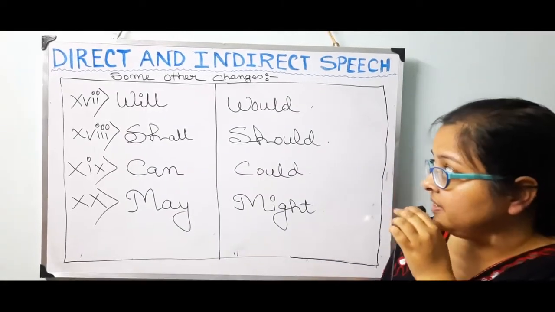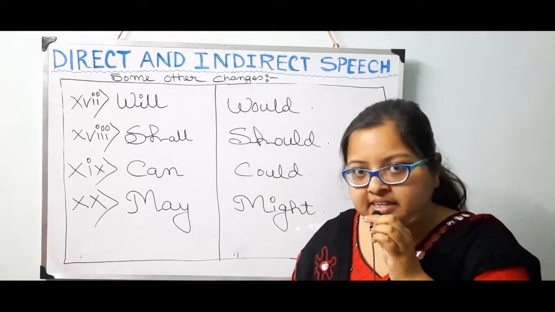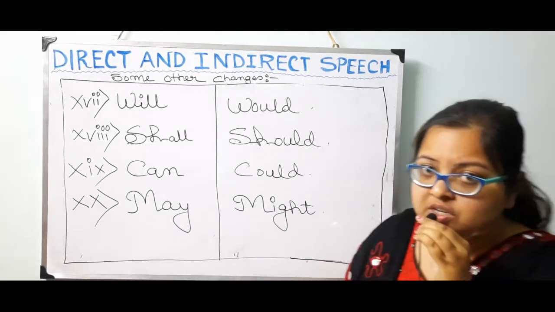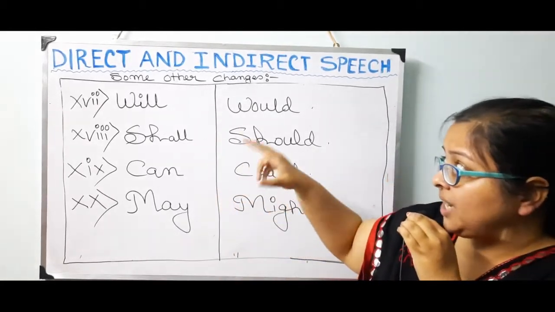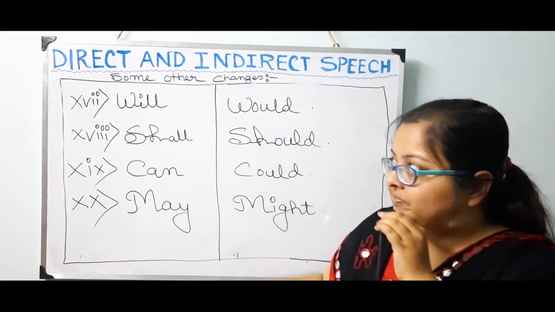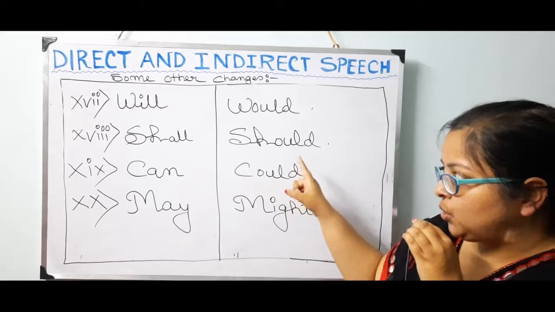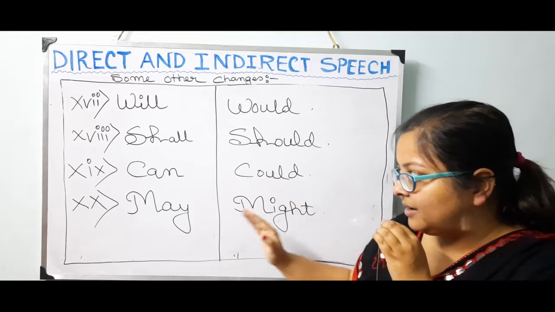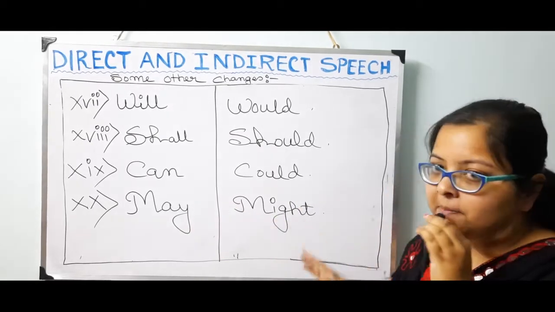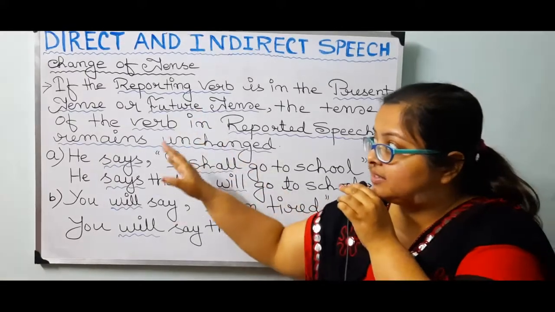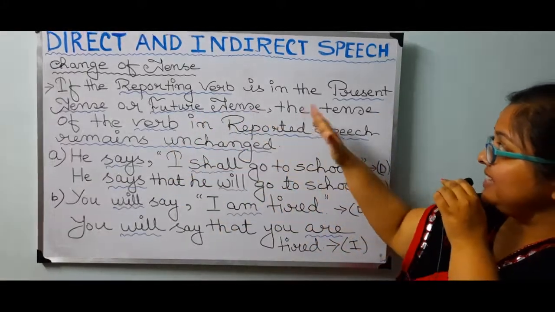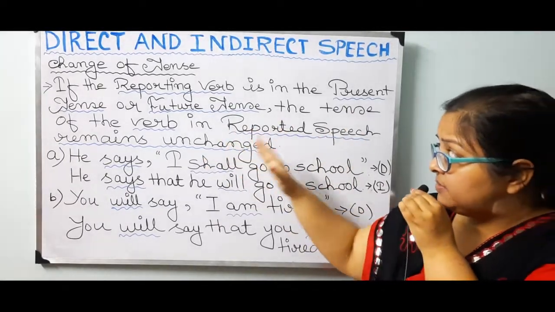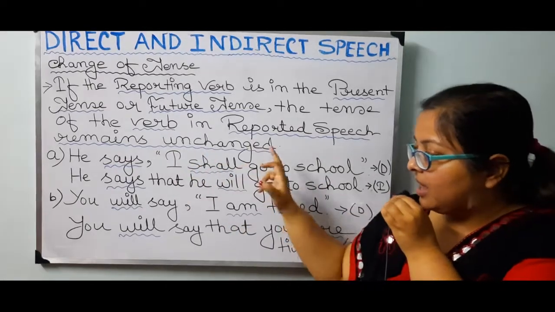If the reporting verb is in the past tense, then in the direct speech, will would change to would. Shall will change to should. Can is going to be changed into could in the indirect speech. May will turn to might. Change of tense: now, if the reporting verb is in the present tense or future tense, the tense of the verb in reported speech remains unchanged.